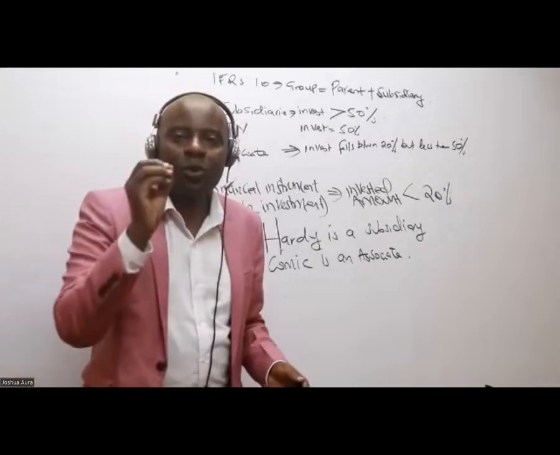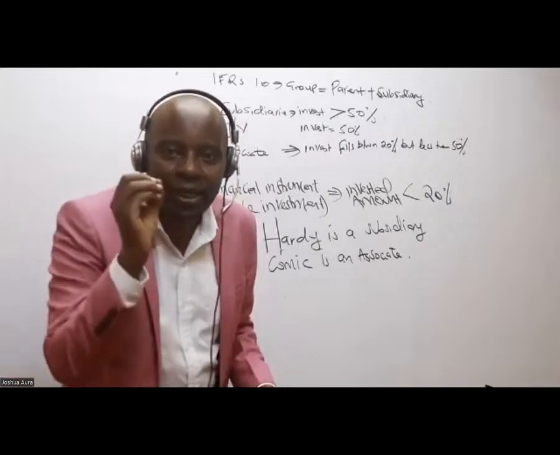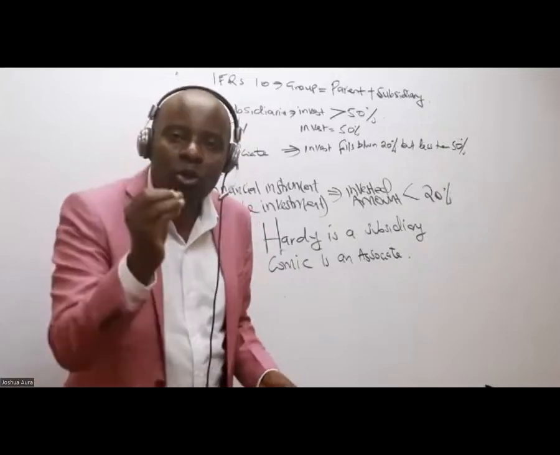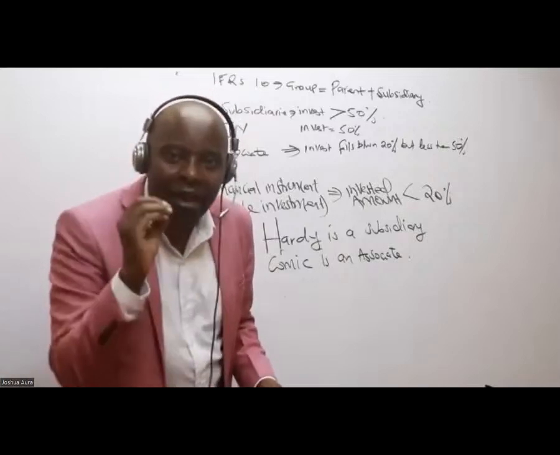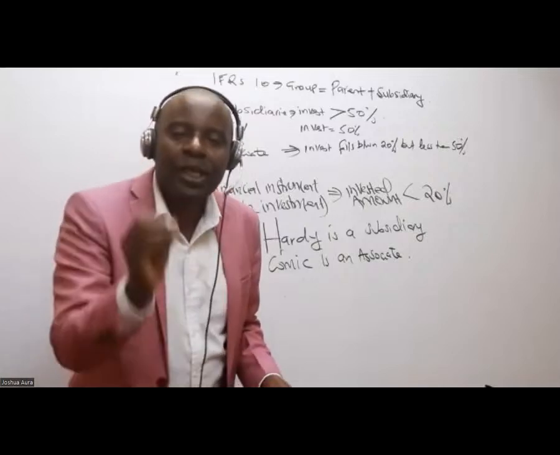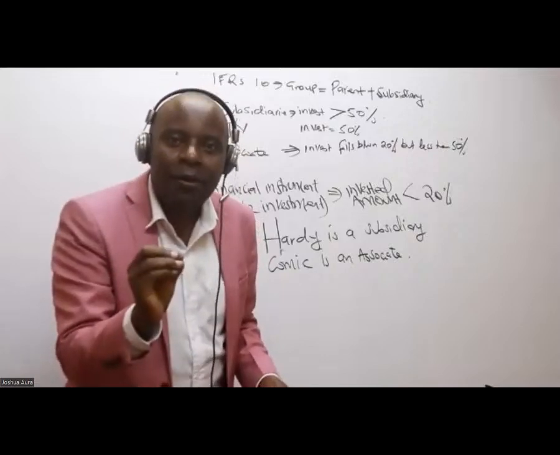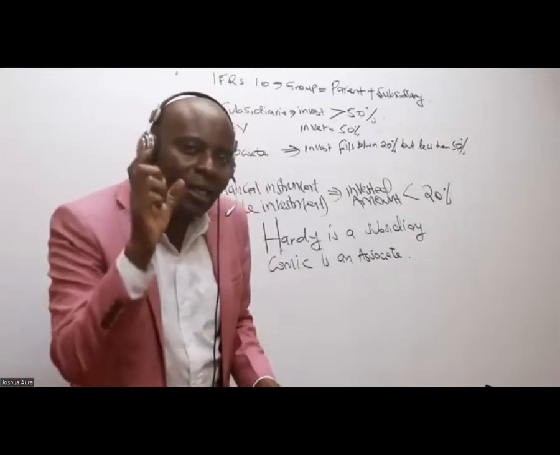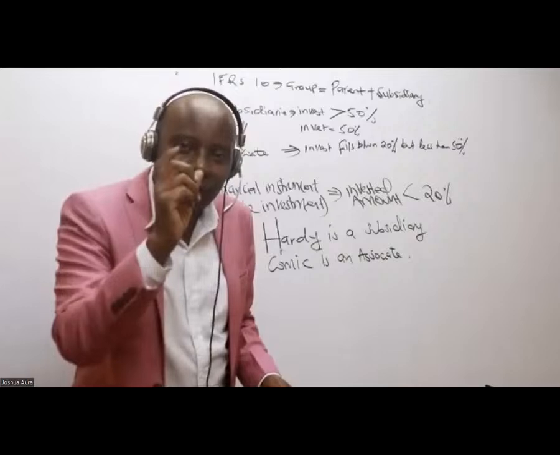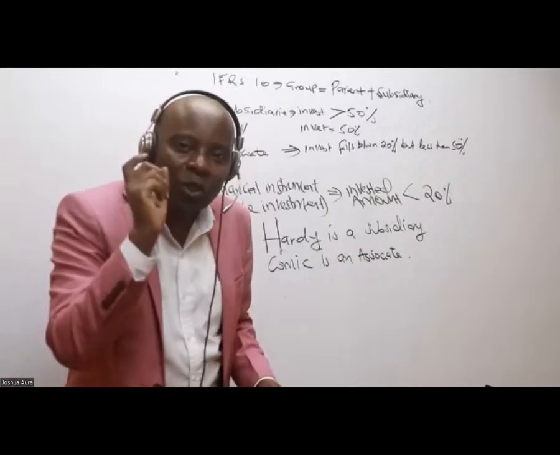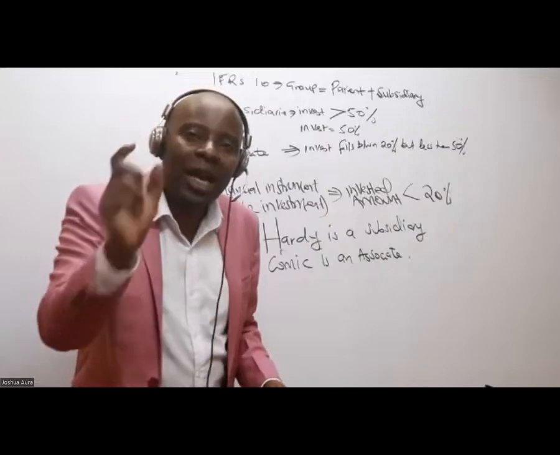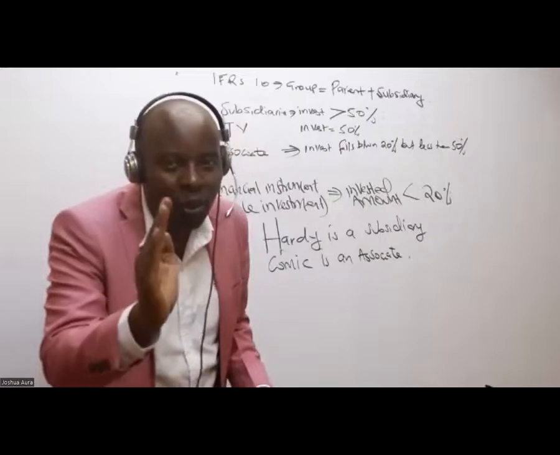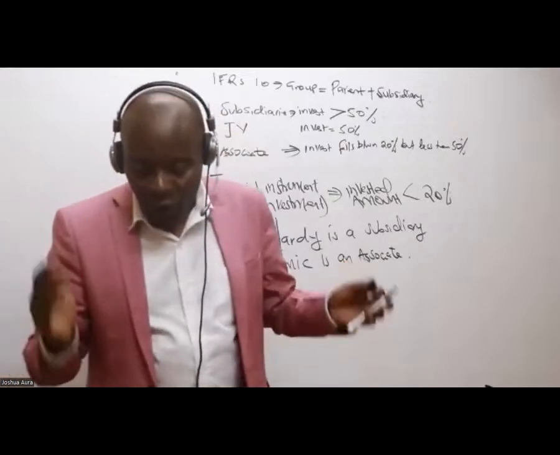Associates. I'm telling you, a student who knows that we don't consolidate associates is a student I should be able to reward. That's a bright student. We don't consolidate associates. As per IFRS 10, consolidation shall only be done between financial statements of the parent and the subsidiaries. You take the financial statements of the parent plus the financial statements of the subsidiaries. You don't add the financial statements of associates line by line whenever you are doing group accounts. So those are good, bright students.